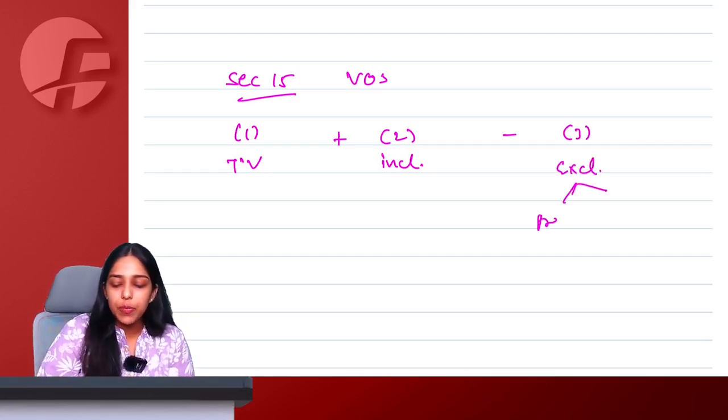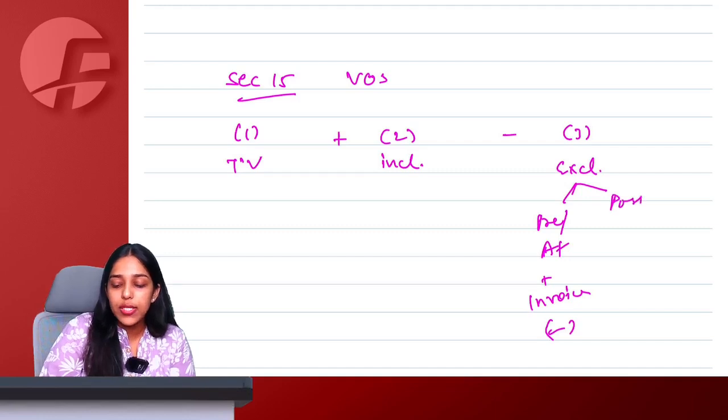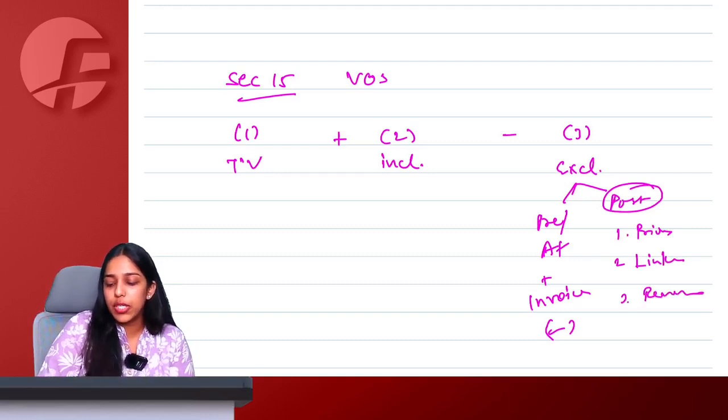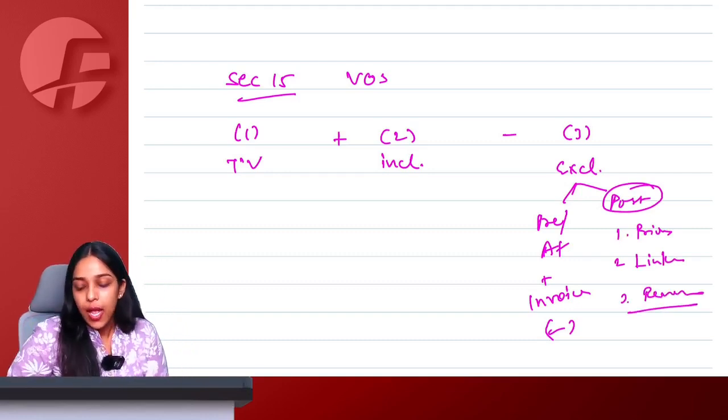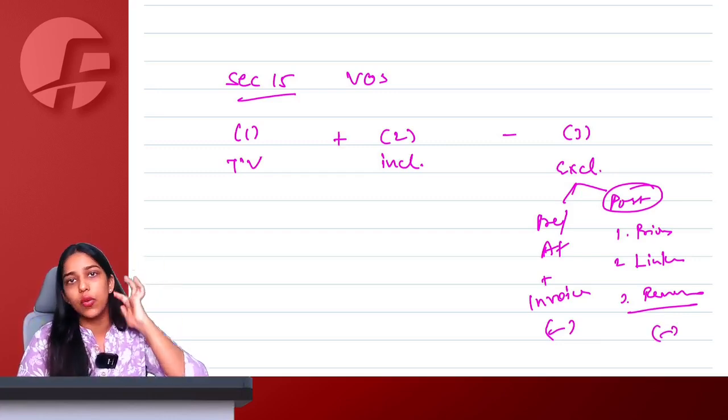Exclusion says that if it is a pre-supply discount, that is, a discount at the time of supply shown in the invoice, you can bindas reduce it from the value. But if it is a post-supply discount, there has to be a prior agreement, it has to be linked to the invoice, and the recipient has to reverse proportionate ITC. If all 3 conditions are yes, then I can reduce this discount. Otherwise, no, only commercial credit notes without GST can be issued.